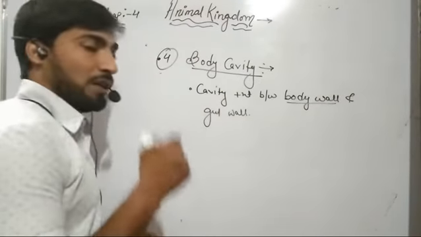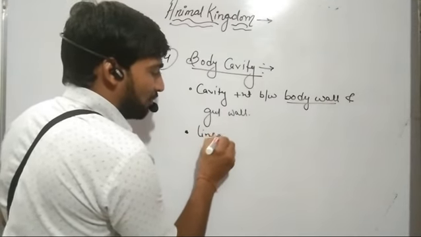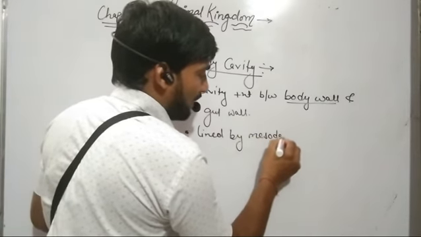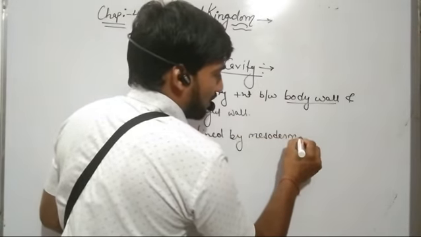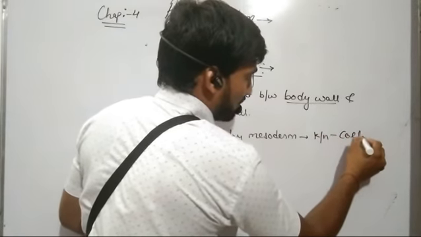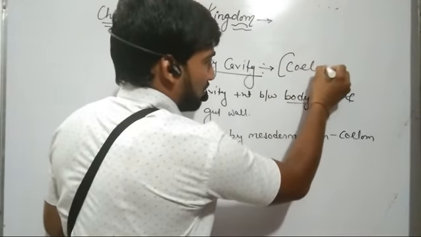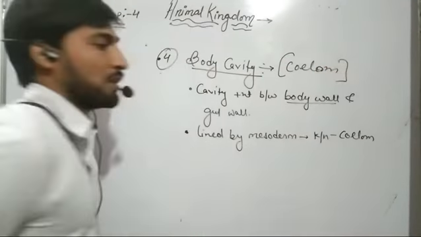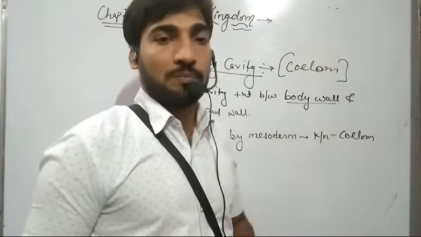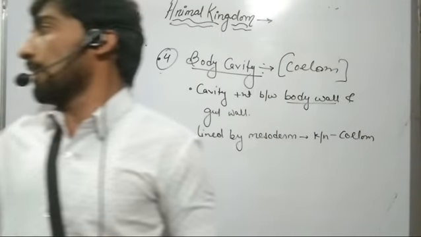If this body cavity is lined by mesoderm, then it is known as coelom. Now on the basis of the presence or absence of this coelom, we divide the living organism into three different types.